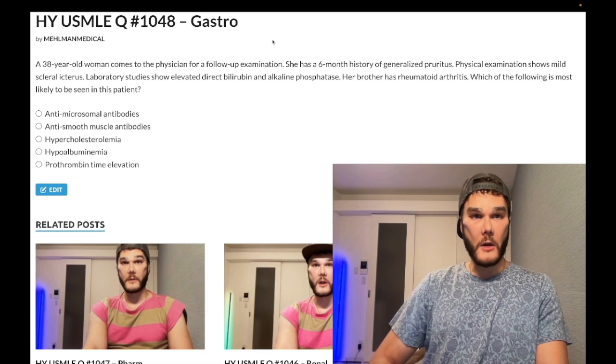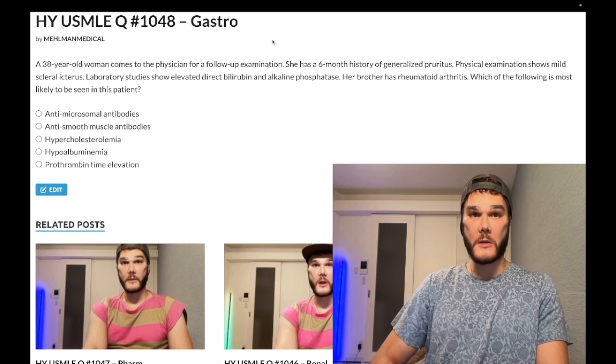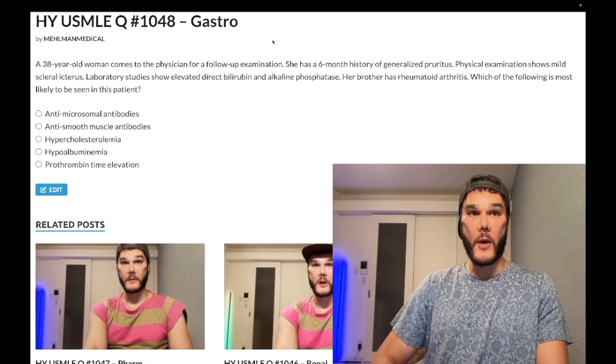Choice A, anti-microsomal antibodies, wrong answer. That refers to Hashimoto, which clearly we don't have here. So Hashimoto, hypothyroidism, autoimmune, can have anti-microsomal, aka anti-thyroperoxidase, can also have anti-thyroglobulin. So not just high TSH, low T3, T4, primary hypothyroidism, but you can have menstrual irregularities. They like that. You can have dysthymia, so low mood, increased CK, hypothyroid myopathy.